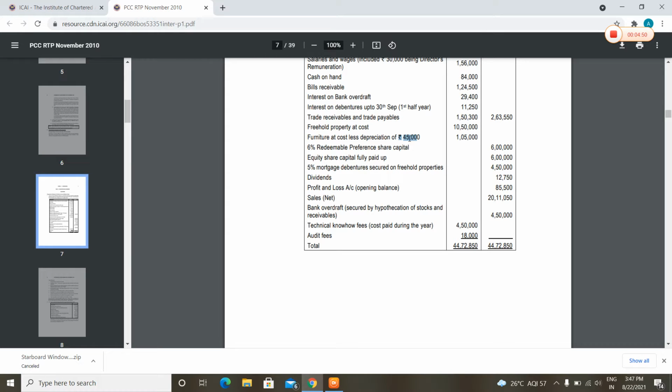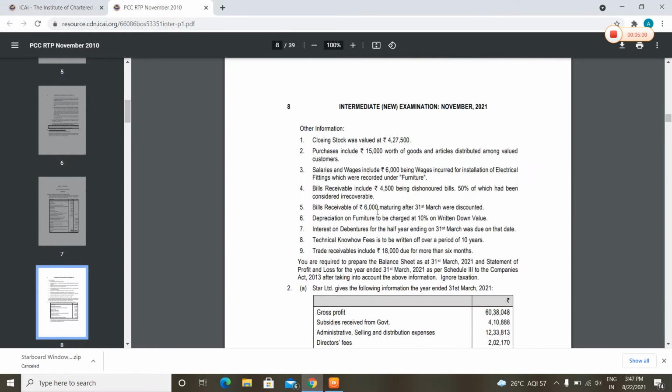That means 99,900 would be the carrying amount of furniture. Understood?